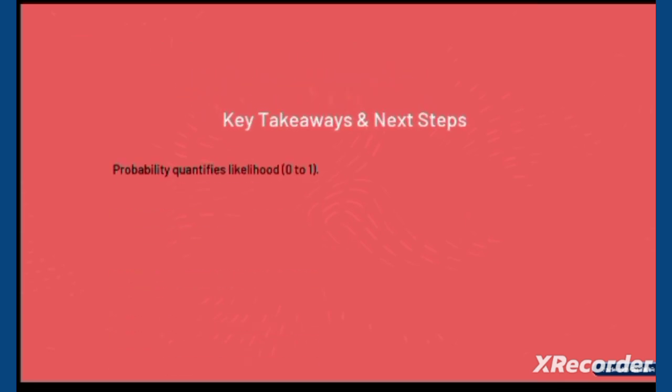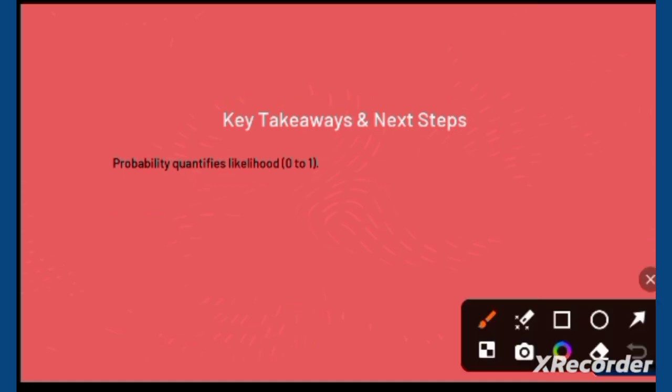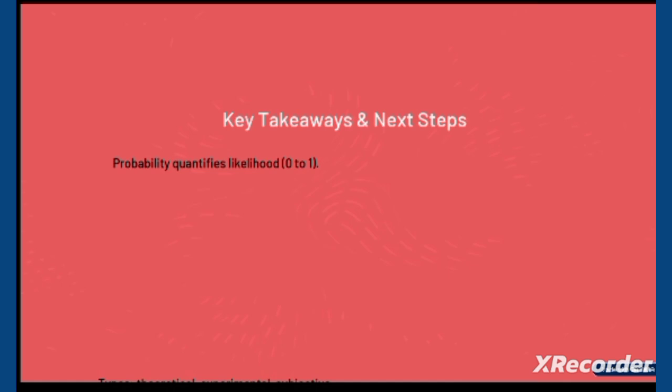Now probability quantifies likelihood between 0 and 1. So this was my last slide. I have told you and practiced with you: this one is 0 to 1. Now we are summarizing the core ideas, starting with the types.